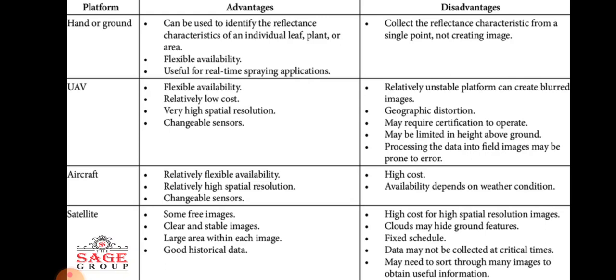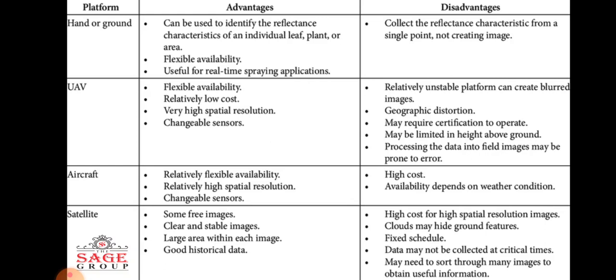But some of the disadvantages are that the unstable platform of the UAV creates blurred images. It has some geographic distortion. It may also require some sort of certification to operate, and it may be limited in height above the ground. Processing data into field images is also prone to errors.